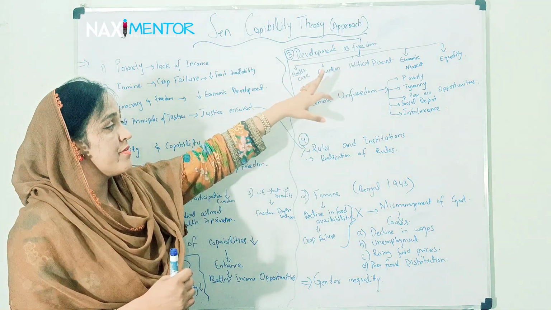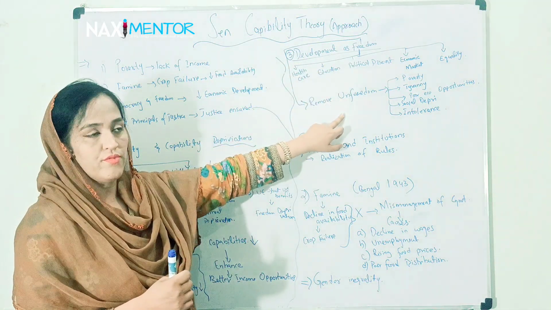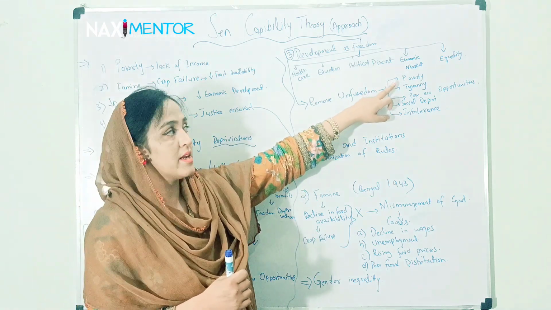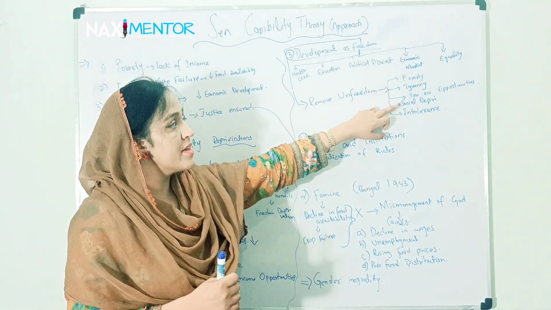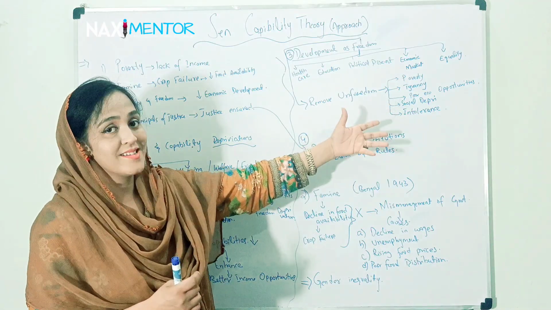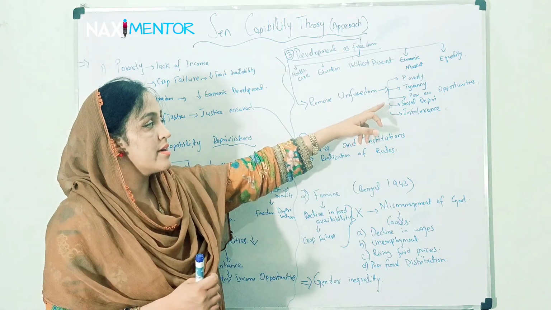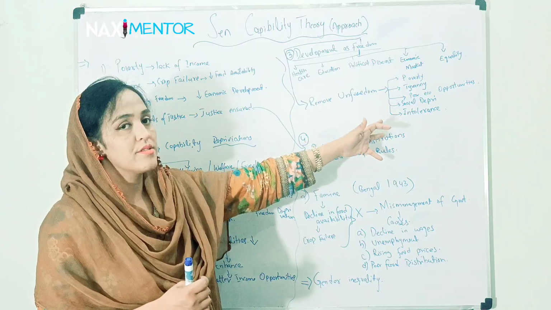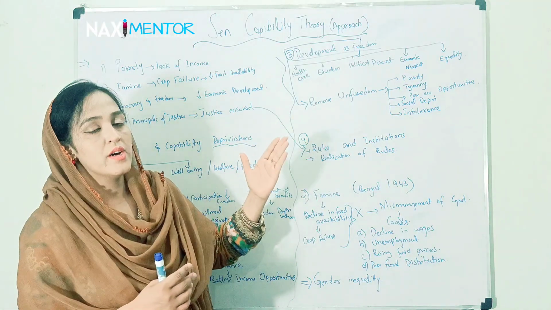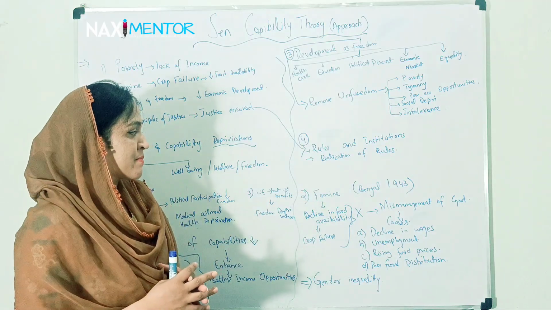And for development, we have to remove unfreedom. How can we remove unfreedom? We should be having less poverty, less tyranny, reducing poor economic opportunities, increasing economic opportunities, reducing social deprivations, and reducing intolerance. So we will be having removed unfreedom from the economy.